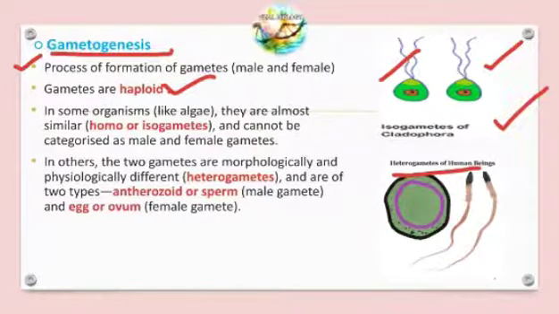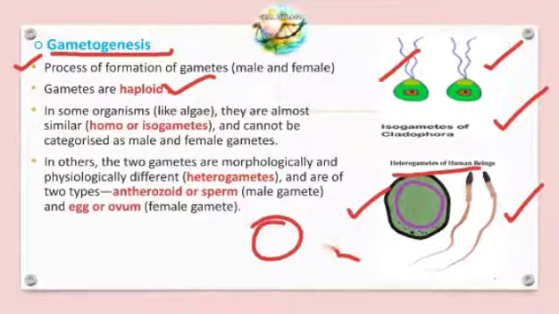As I told you in the last slide, this round one is the female ovum gamete, and this one, linear in structure, is motile in males, so it is the male gamete. This male gamete moves from the male body to the female body, so it is a motile gamete. They fuse together, and this fusion is the second event, that is fertilization. Let us study that later, but the gamete formation is that of ovum and sperm.